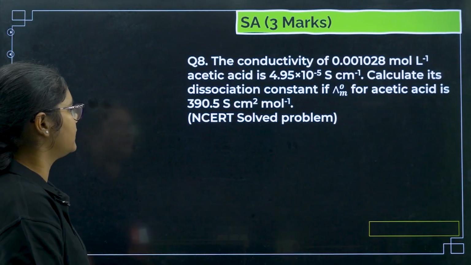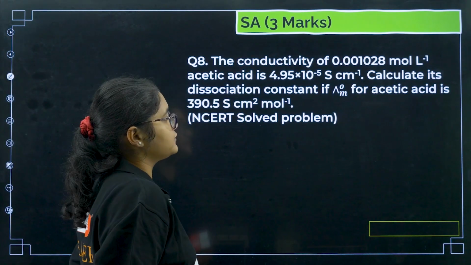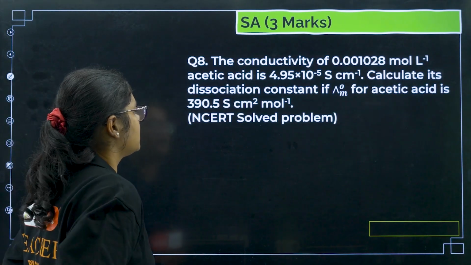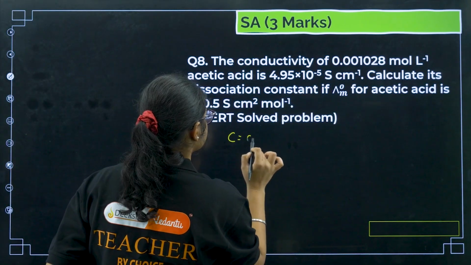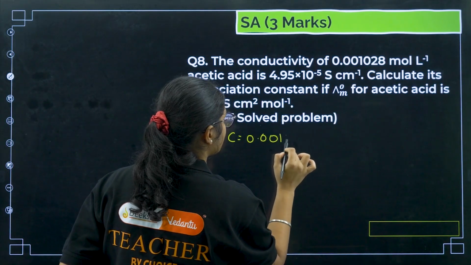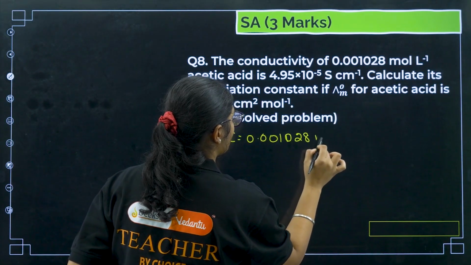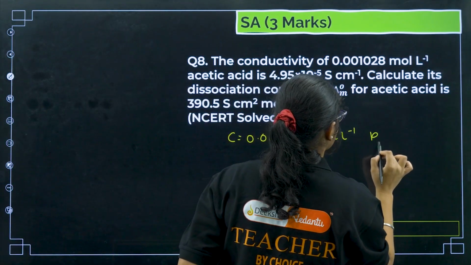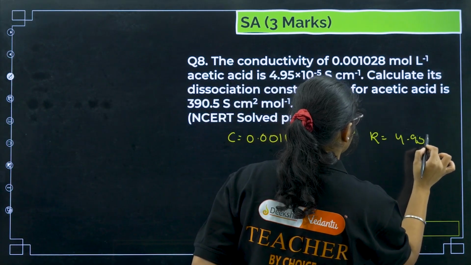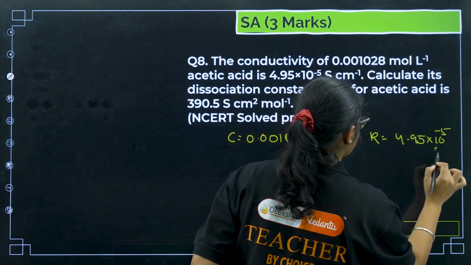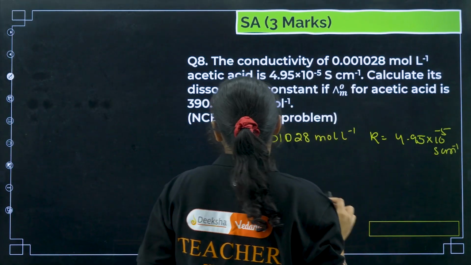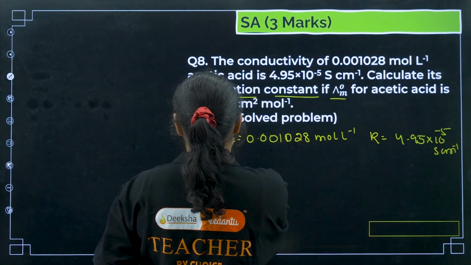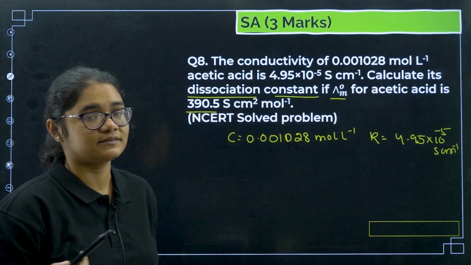Okay, next question number 8. The conductivity of 0.001028 mole liter inverse acetic acid is given. So first let me write down the data. Concentration given to me is 0.001028 mole liter inverse. Conductivity, that is the kappa value, is 4.95 into 10 to the power of minus 5 S centimeter inverse. Calculate its dissociation constant if lambda naught m for acetic acid is 390.5 S centimeter square mole inverse.